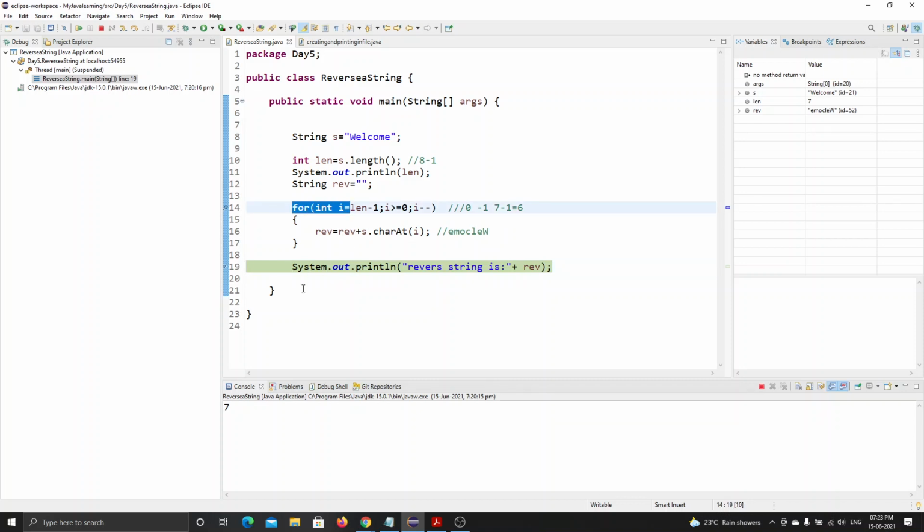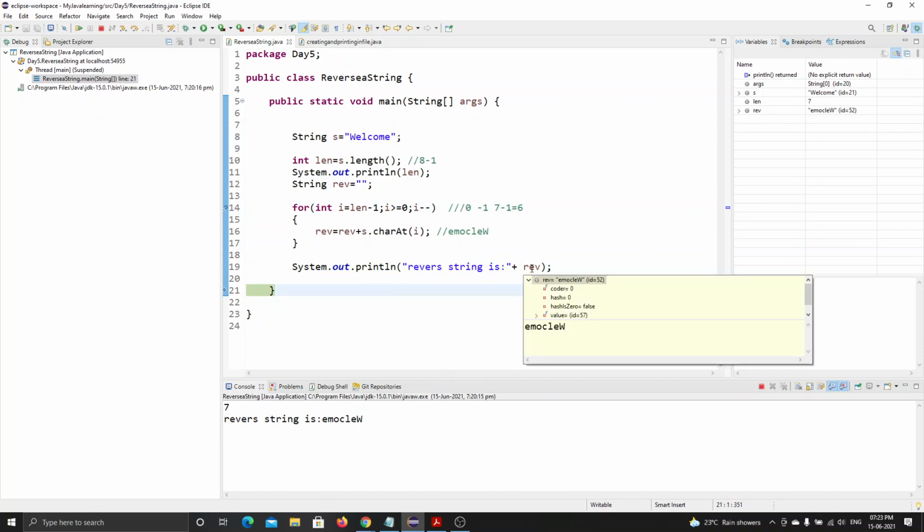So it comes to print here. Let's see what it prints. See, this will be printed. Reverse is now storing the whole thing and it will be printing the whole reverse string. Understood? Yes, sir.